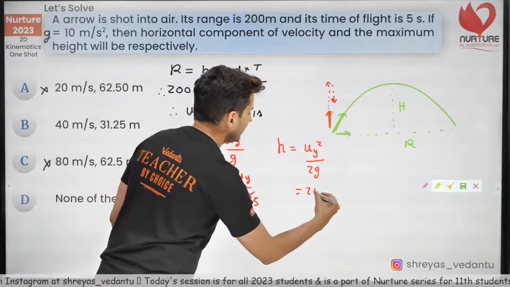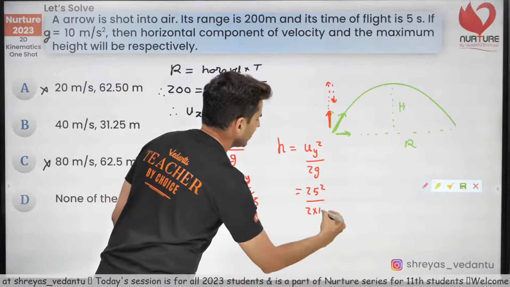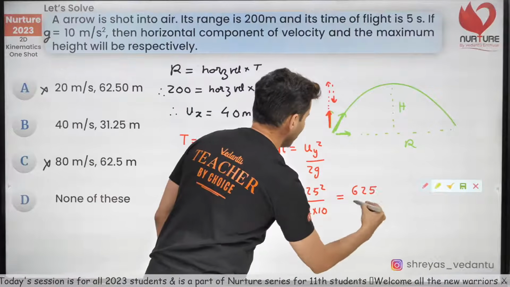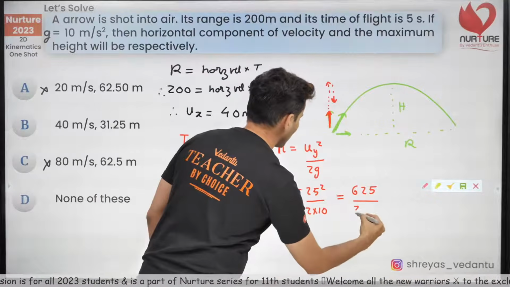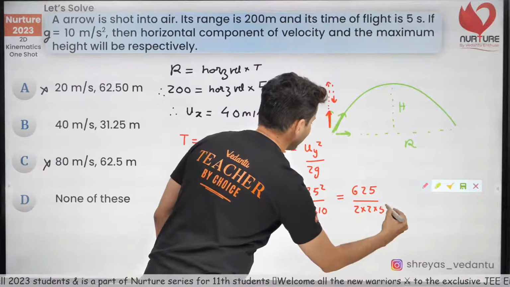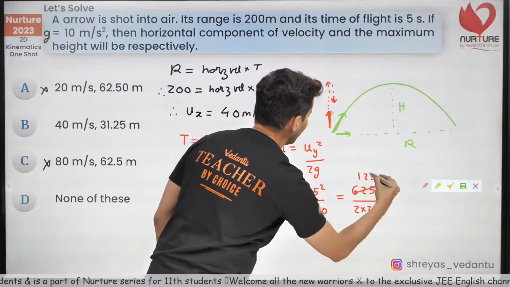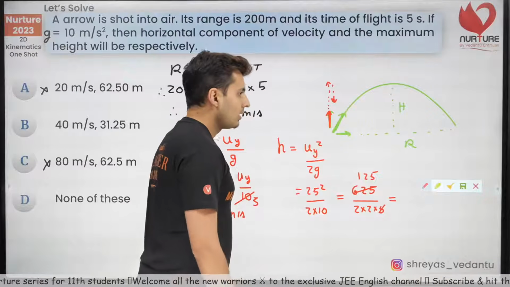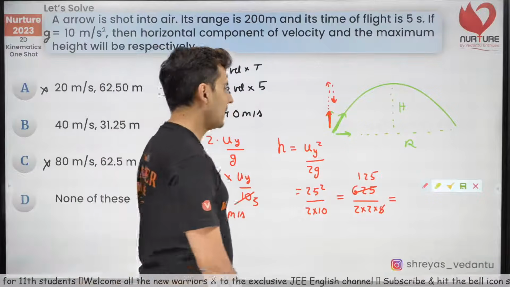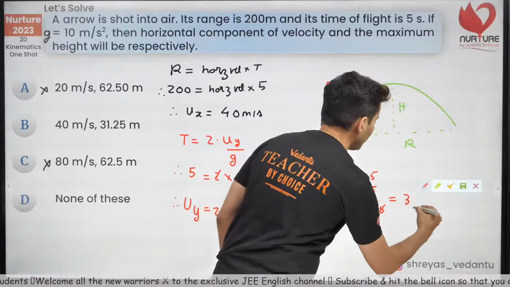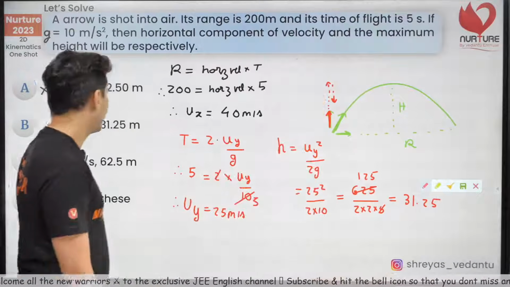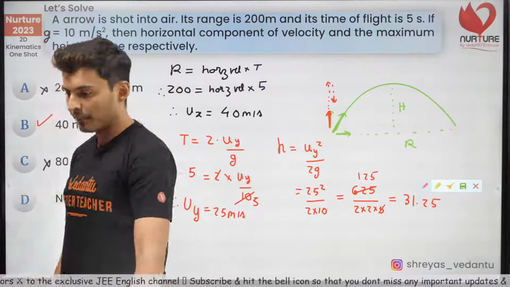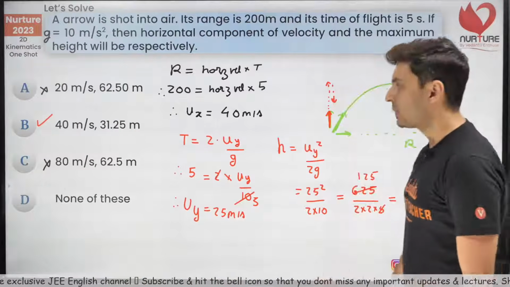So just use this over here. So this will be 25 square by 2 into 10. So that's going to be 625 divided by 2 into 2 into 5. So this 5, this will become 125. 125 divided by 4, 31.25. Just check this out, 31.25. Is it there? Yes, option B is correct. Correct. Yep, B option is correct.